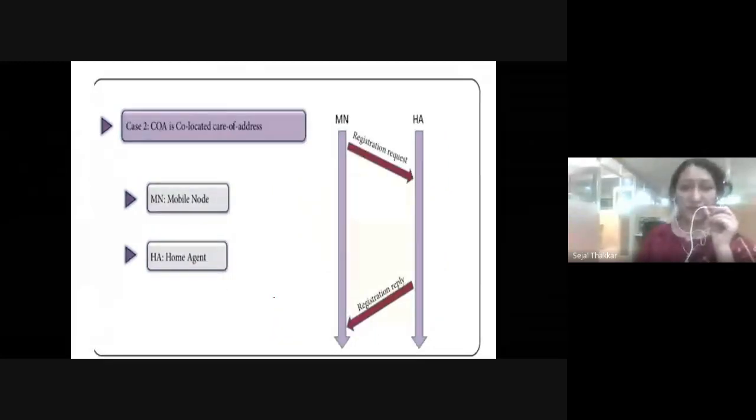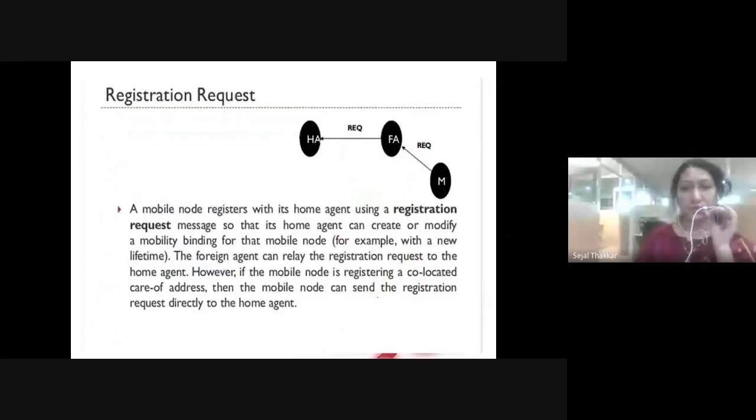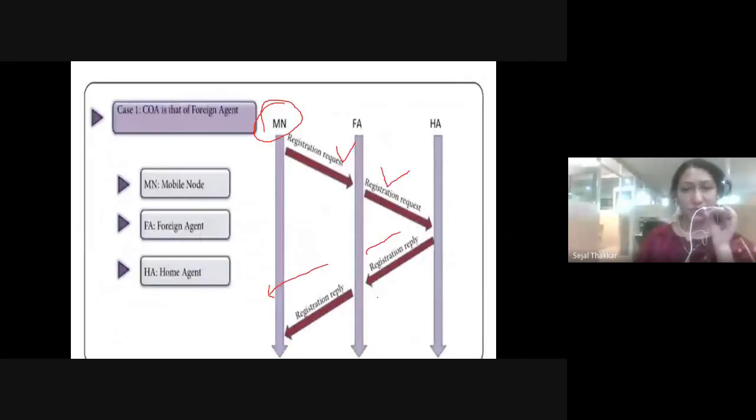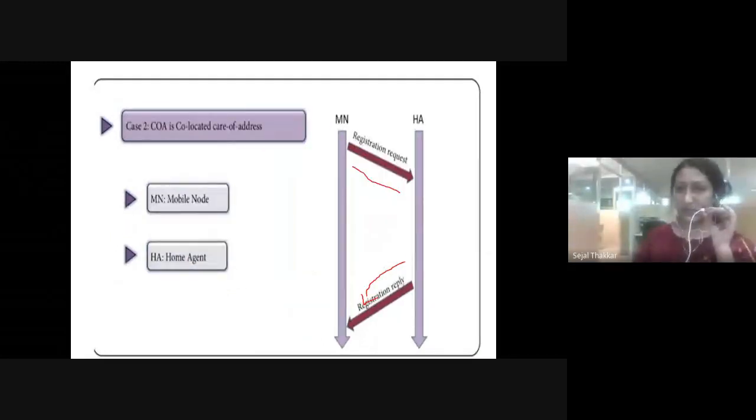Now, if you are at your home location, then you request your home agent to register your mobile, and the home agent replies that yes, you are in my network and you are able to register yourself. So there are two processes, request and reply. If you are in a foreign network, you first consult the foreign agent, which consults the home agent, and the home agent replies, and you get registered. If you are in the home network, then you consult only the home agent.